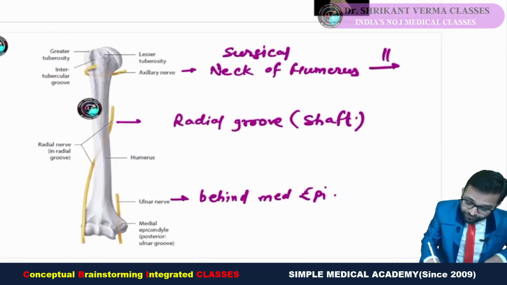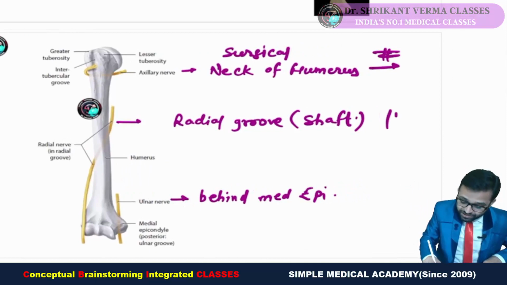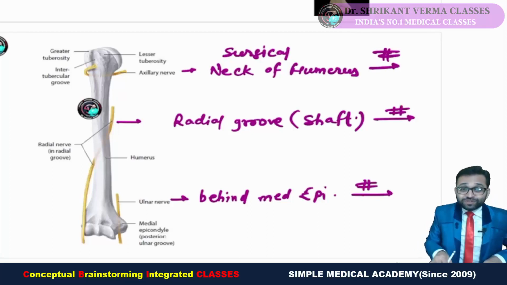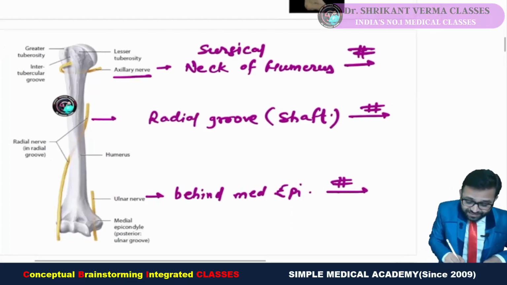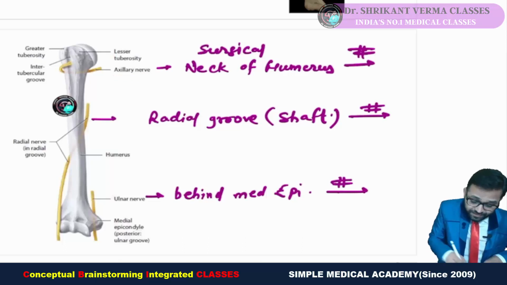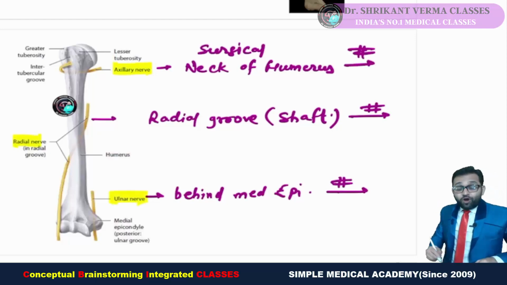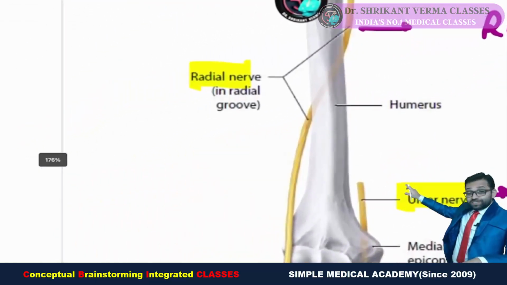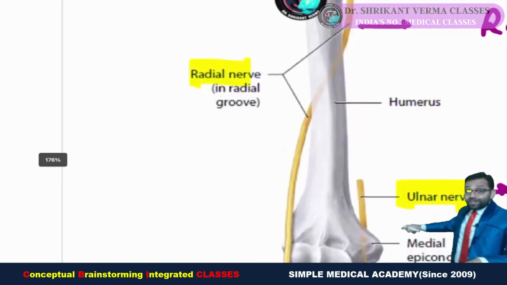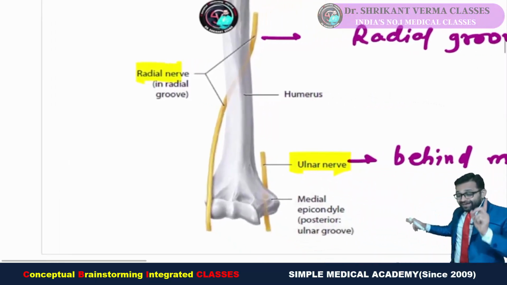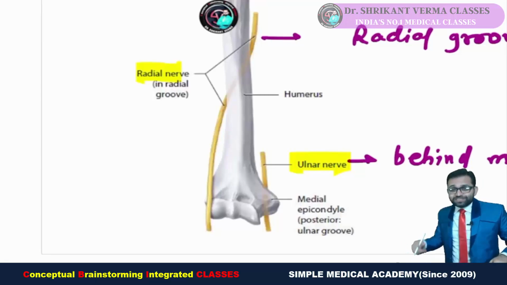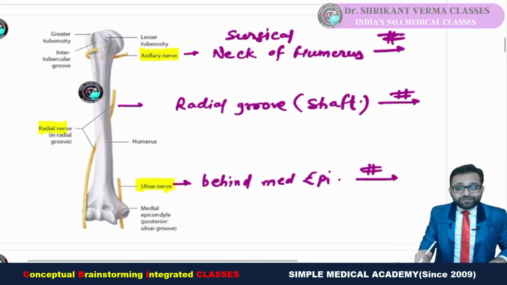So there is a chance of fracture of the neck of the humerus, a chance of fracture of the shaft of the humerus, and a chance of fracture of the medial epicondyle. In that situation, the related nerves, the axillary nerve, radial nerve and ulnar nerve, can be damaged. Also remember the median nerve runs through the supracondylar part, so it can get damaged in a supracondylar fracture. Fine. So these are the different points.